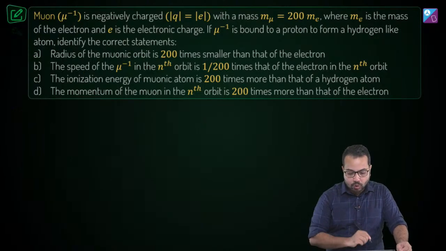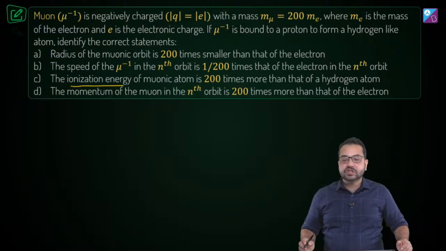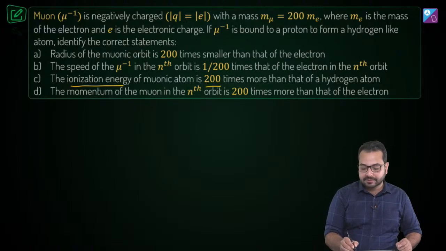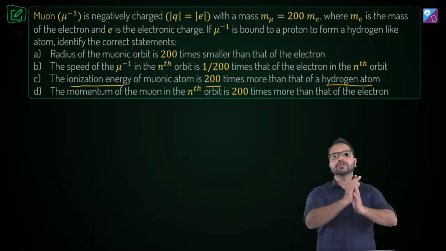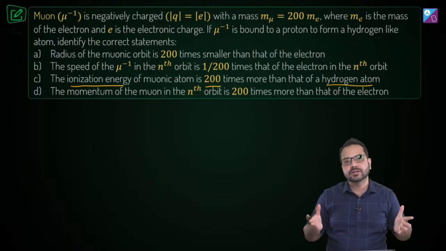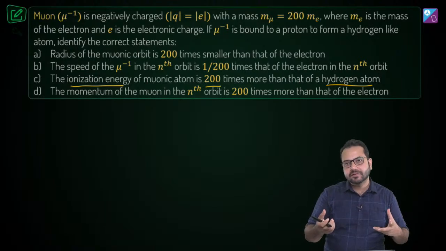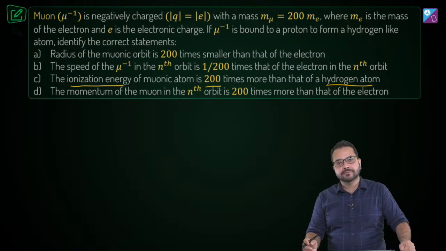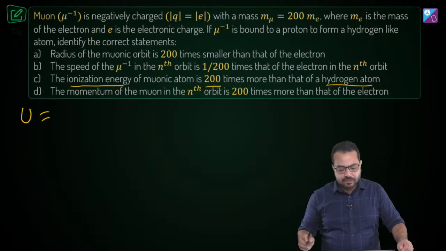Alright, now let's go and look at option C. We have to talk about the ionization energy of the muonic atom, 200 times more than that of the hydrogen atom. Okay, so we have to look at ionization energy. What is ionization energy? Ionization energy is just the negative of the total energy. Do you agree? Ionization energy is just the negative of the total energy. Now let's talk about the potential energy. What is the potential energy?